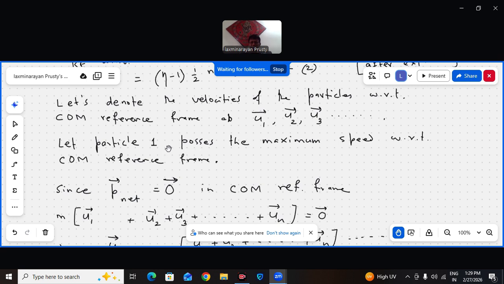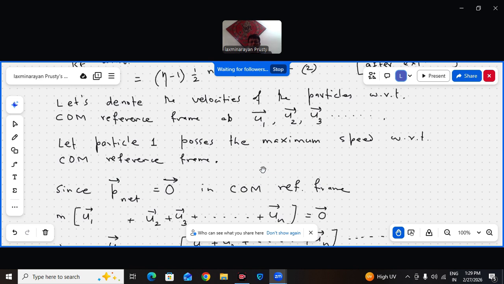Let particle 1 possess the maximum speed with respect to the center of mass reference frame. But he is asking with respect to the ground. First, let us calculate the maximum possible speed for a single particle in the center of mass reference frame. After that, I will add the center of mass velocity to that to get the maximum velocity possible in the ground frame. That is how I am going to proceed.